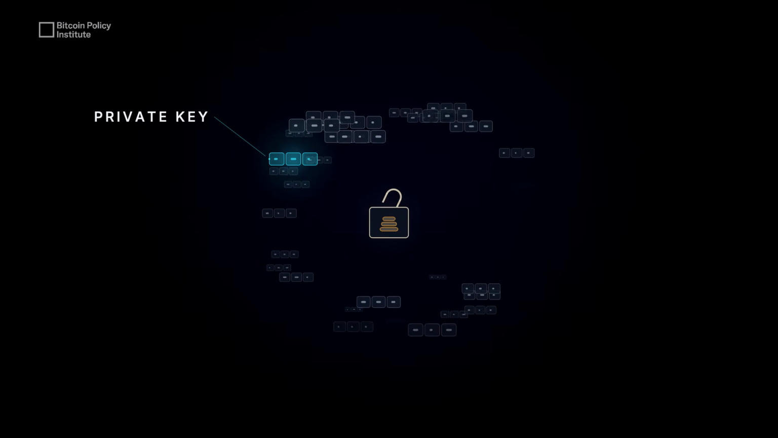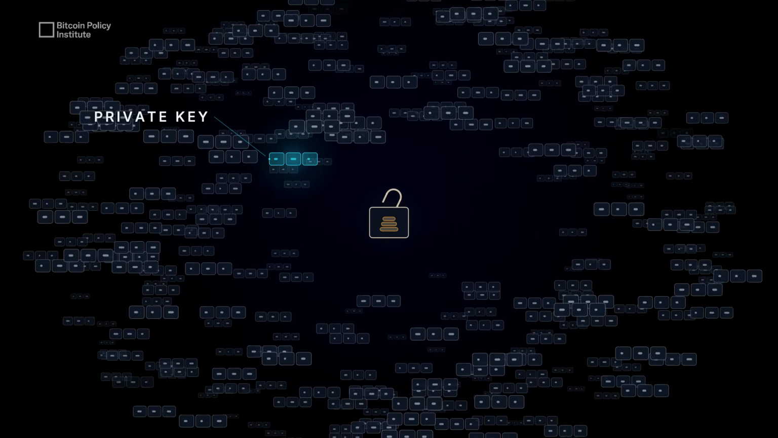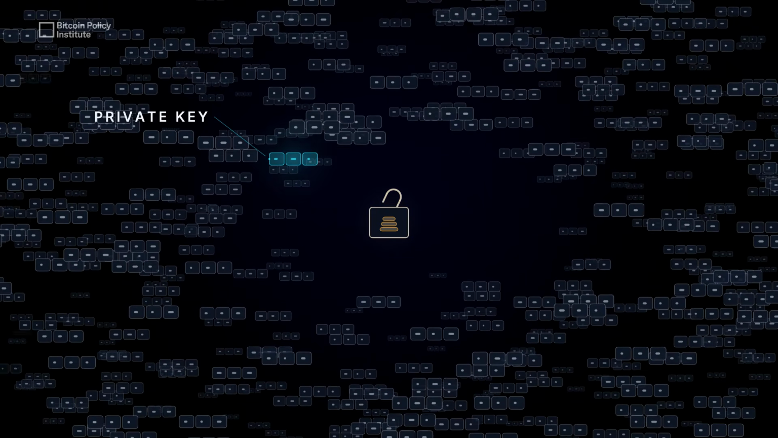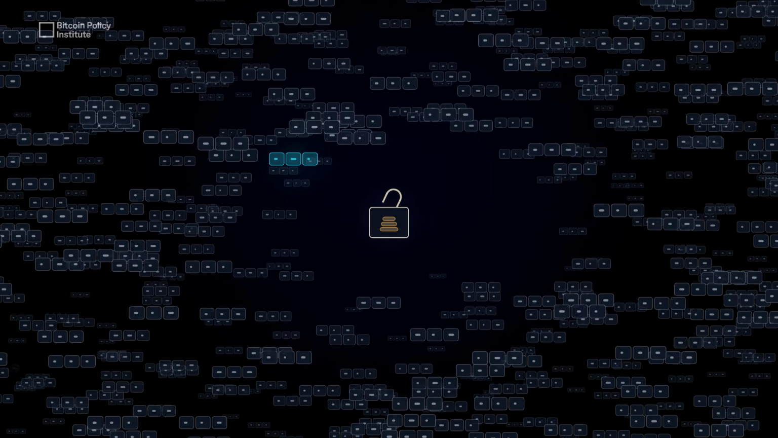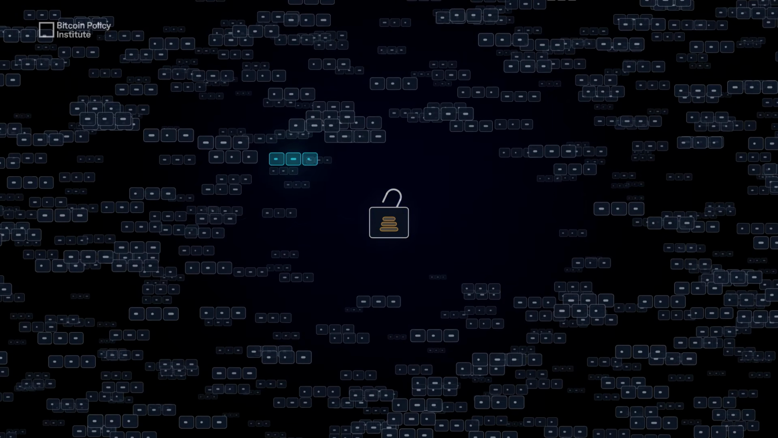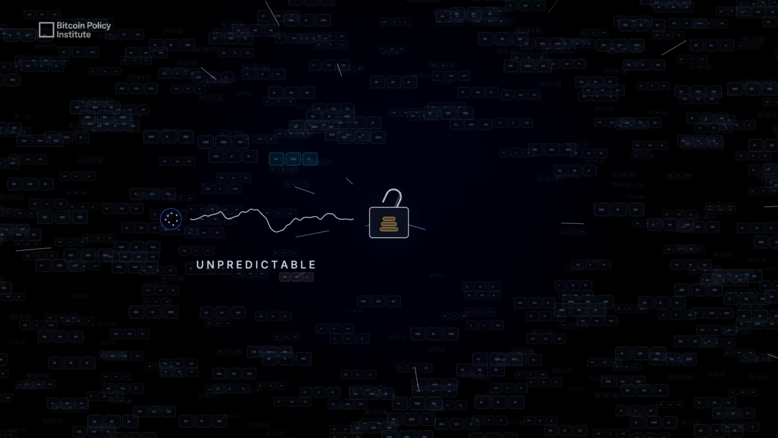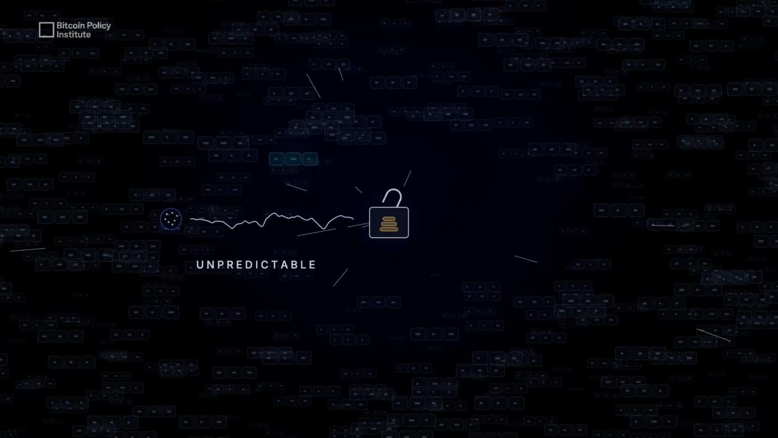A properly configured Bitcoin wallet chooses its seed from an incomprehensibly enormous pool. The larger and less predictable that pool is, the harder it is for an attacker to search. This is where randomness matters. The wallet needs a reliable source of randomness so that no one can predict which seed it will choose.